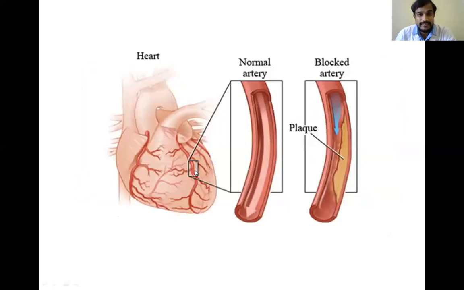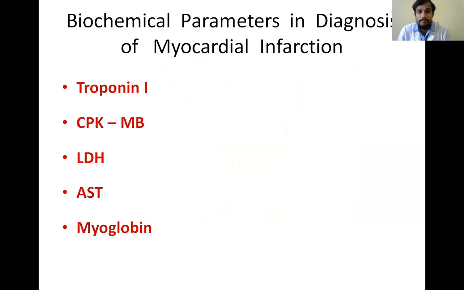So here clearly you can see a part of the vessel supplying the heart is blocked due to formation of plaques. Then what happens is the area that is supplied by this blood vessel is infarcted. Okay, there is infarction in the area which is supplied by this blood vessel. Myocardial infarction, that is, the tissue in that area will be dead. The muscle in that area will be dead. That is myocardial infarction. And the patient comes with symptoms, and we will diagnose the patient depending upon different biochemical parameters.